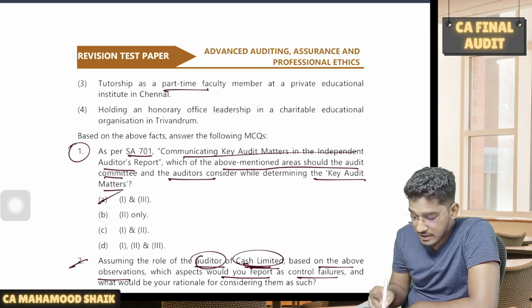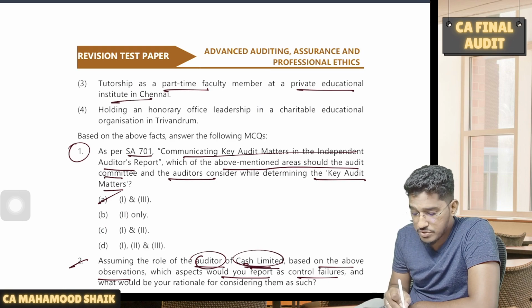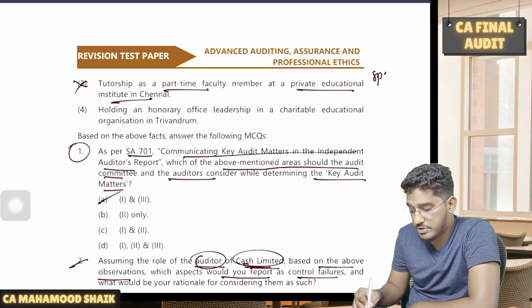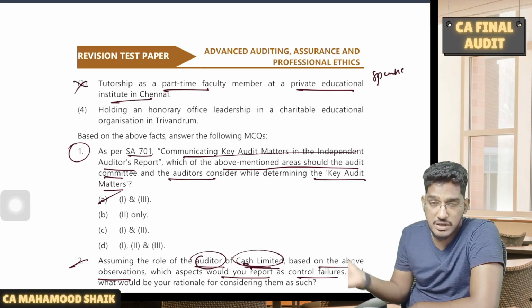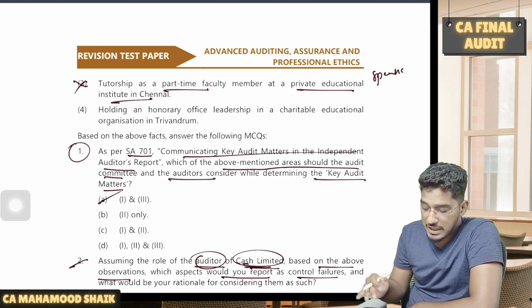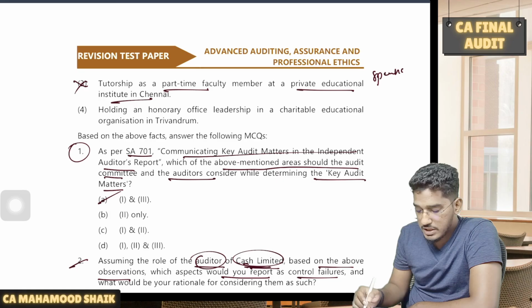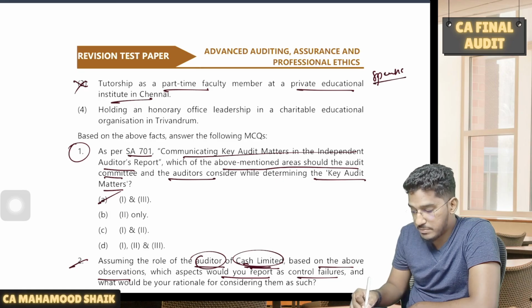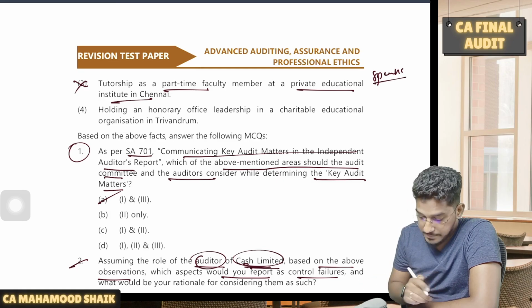Tutorship as a part-time faculty under a private education institution, not permitted. You need specific permission. Why? Because you can be a part-time tutor only under the institute. If you want to take a part-time tutorship at a private educational institution in Chennai, you need to take a specific permission. So for this also, it is prohibited.